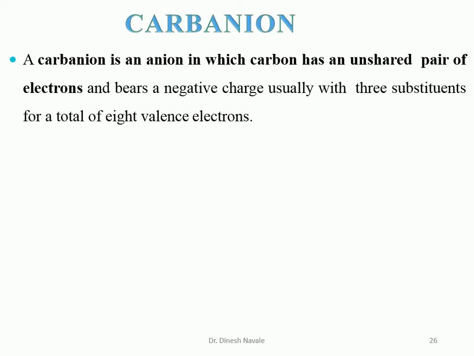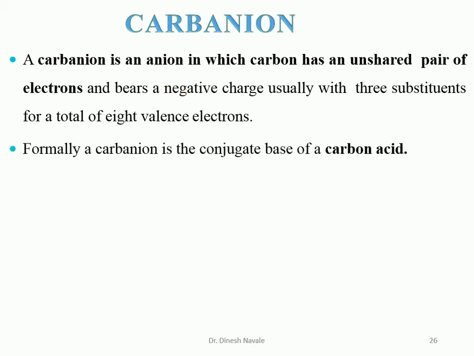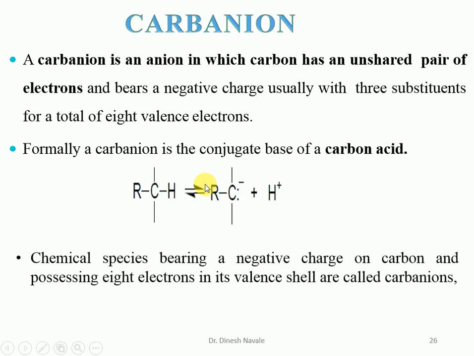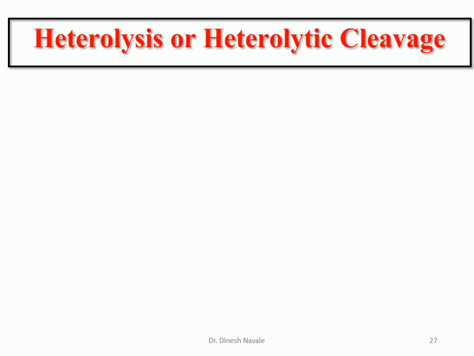A simple definition of the carbanion is what? It is a carbon atom which contains the negative charge, called a carbanion. Formally, a carbanion is the conjugate base of a carbon acid. So this is our compound, which loses the proton. After loss of the proton, the carbon contains the negative charge and it is termed a carbanion. So chemical species bearing a negative charge on the carbon and possessing 8 electrons in its valence shell are called carbanions. So how are carbanions generated?